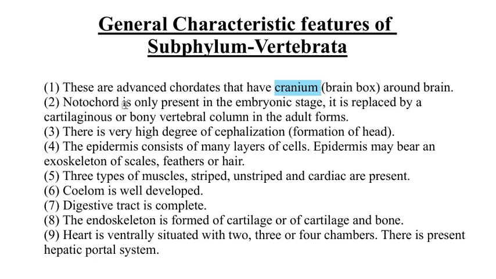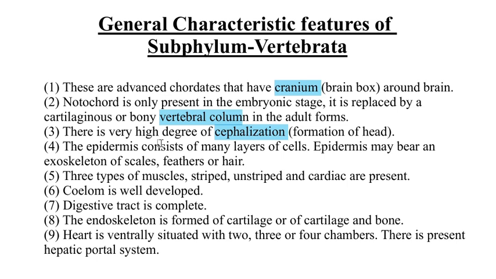The notochord is present in the embryonic stage and later it is replaced by the bony vertebral column. It can also be cartilaginous, and there is a high degree of cephalization. Cephalization means the formation of the head. The head is very much developed here.